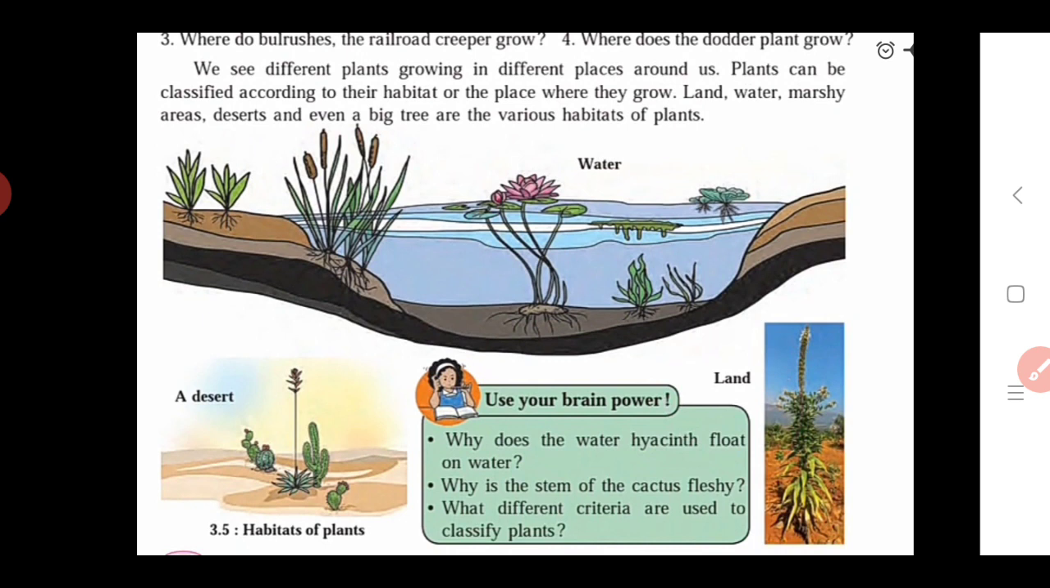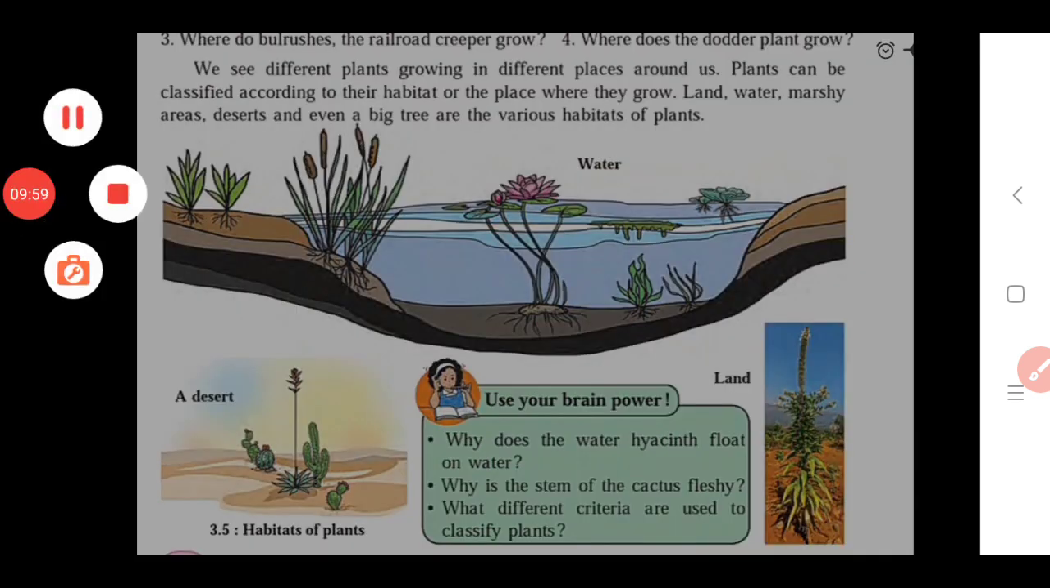And lastly, depending upon the flowers, they are classified into two: flowering plants and non-flowering plants. Also, depending upon the habitat and the place at which they grow, they are classified into plants in the water, plants in the desert and plants on the land. In that way we see the classification of plants. Okay, so here we complete our first part.